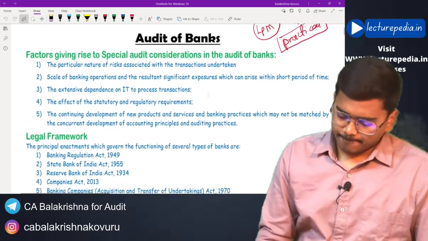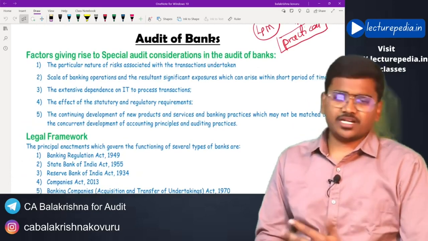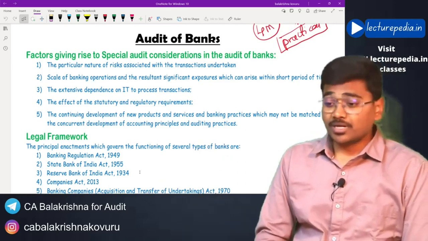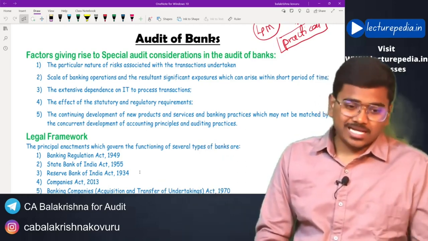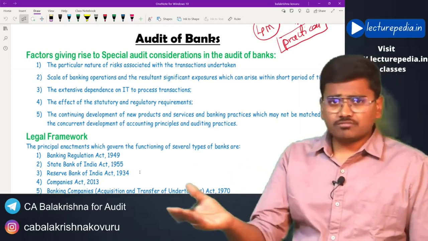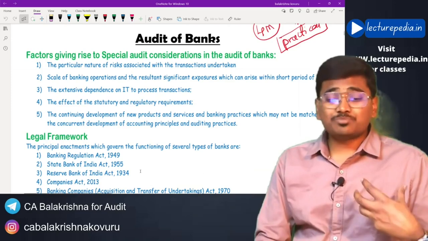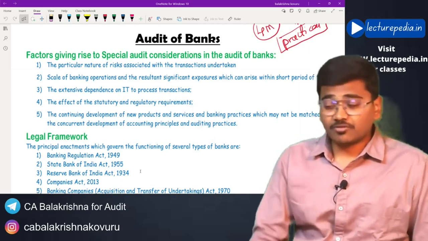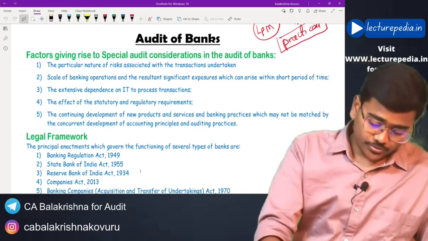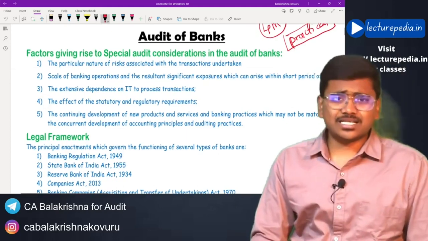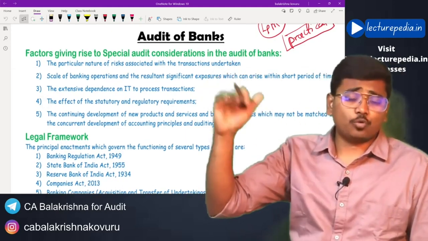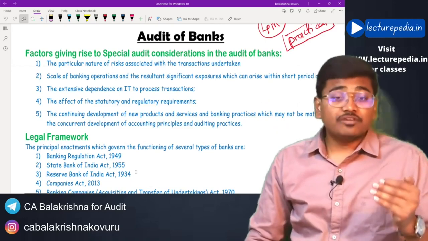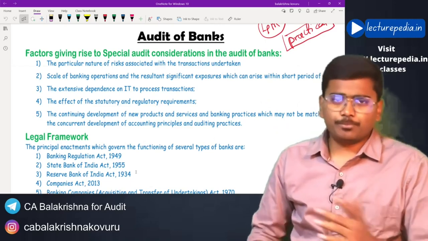Now bank audit is somewhat different when compared to normal company audits. Even banks are companies, but conducting an audit of a bank is different from conducting an audit of normal companies. Why? What are the special features of banks which make bank audit so special when compared to other companies? The risk associated with banks is very high. Why is the risk high? Because they deal in cash and they give loans to the public.